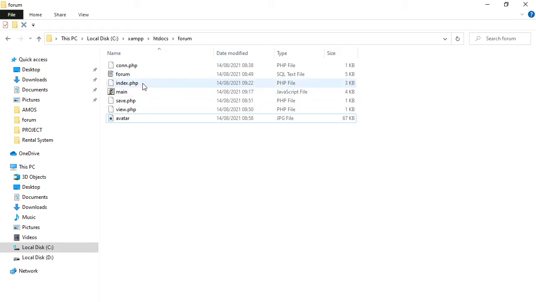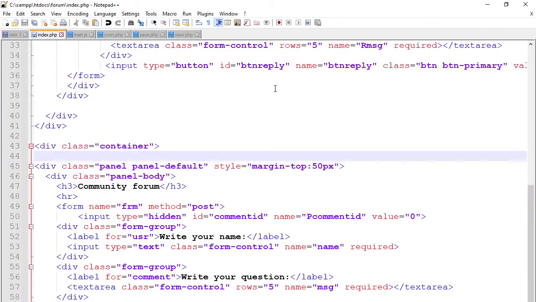I've got the index page, which is the first page shown and which also displays the comments. That one is linked to a JS file, which is main.js. Then we have the PHP which saves data to the database, which is save.php. We have another one used to retrieve data from the database, which is view.php. Then the database is forum. Then we have the connection file, and we can open the code and go through it.